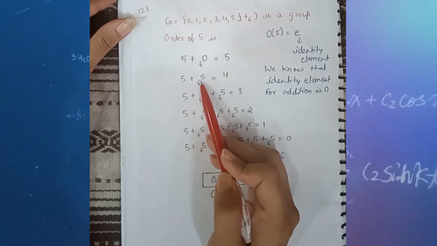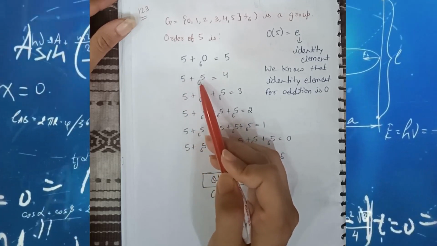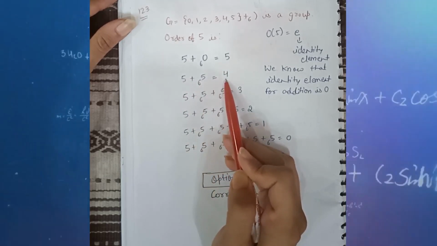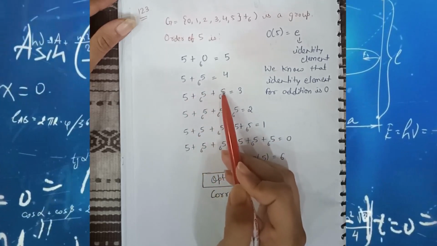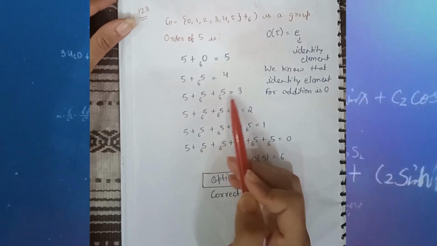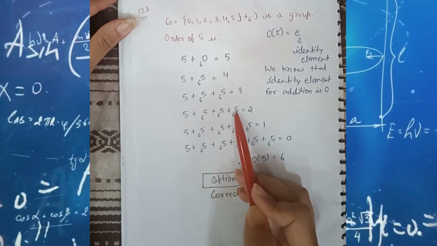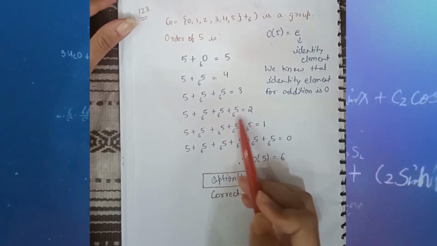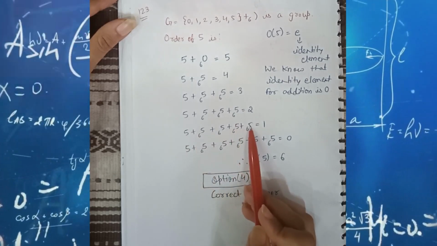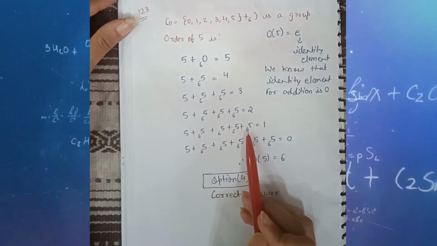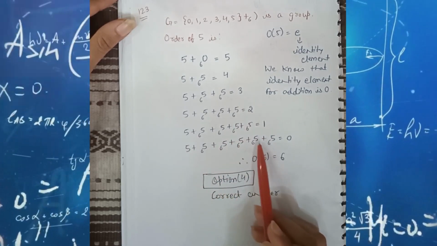Again 5 plus 5 modulo 6. If we add both these values, 5 plus 5 is 10, and if we divide by 6, then the remainder will be 4. Similarly, the remainder is 4, then 4 plus 5 is 9. If we divide by 6, then the remainder will be 3. Again the remainder is 3, 5 plus 3 is 8. If we divide by 6, then the remainder is 2. Again 2, and if we add 5 plus 2 is 7, divide by 6, remainder will be 1. Again 1, 1 plus 5 is 6.